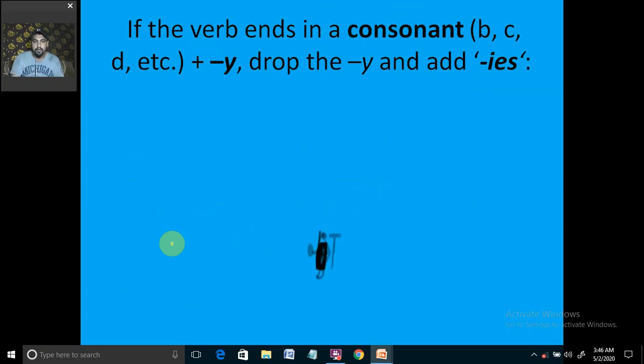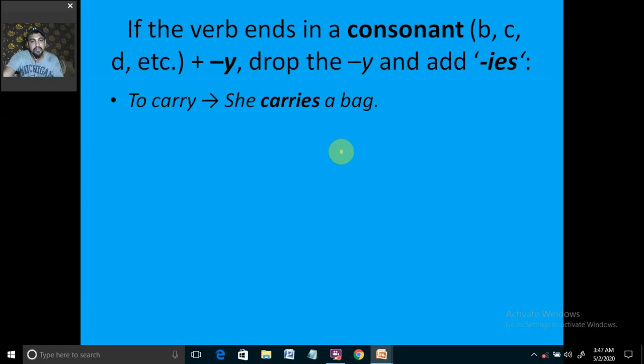Okay, we are going to see the example. Carry, it is ending in y. In that case we are not using s or es with the singular subject, we are using ies, because y would be changed into ies. Okay, she carries a bag. We cannot say she carry a bag. Carry would be used when there is plural like they. In such case we are going to use carry: they carry a bag.